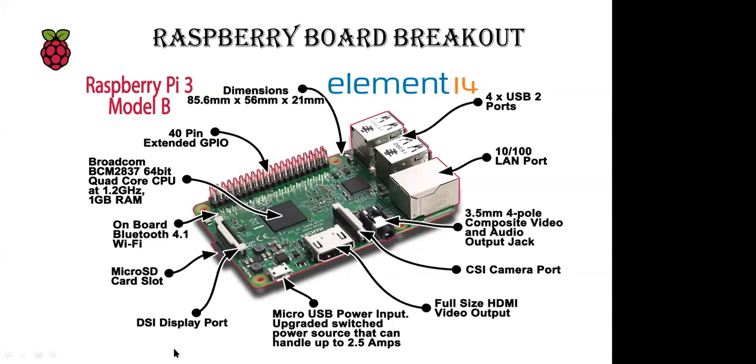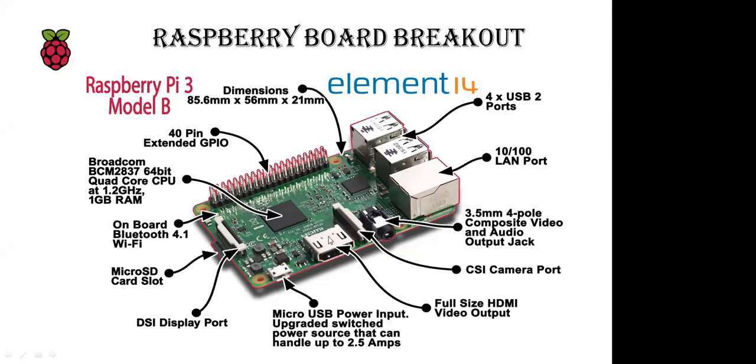This is the DSI display port. Then this one is an audio jack. These are USB ports over here. This one is the Ethernet LAN port, and all these things. This one is a Broadcom processor over here. The 1 GB RAM configuration is available in Raspberry Pi 3B plus, model B plus, that you can see.